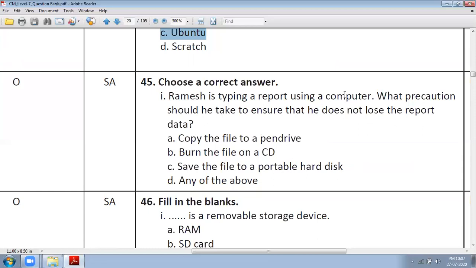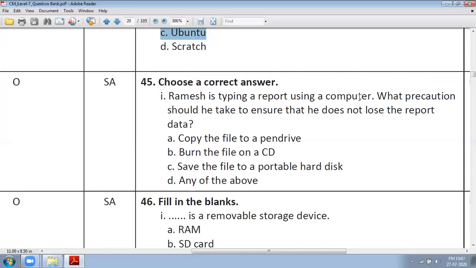He has not typed, he is typing. If he had typed, then all options would be correct. But here he is typing, so he should take precautions.